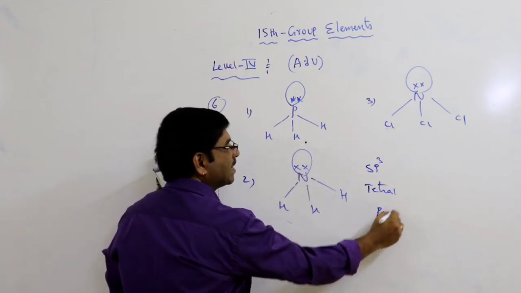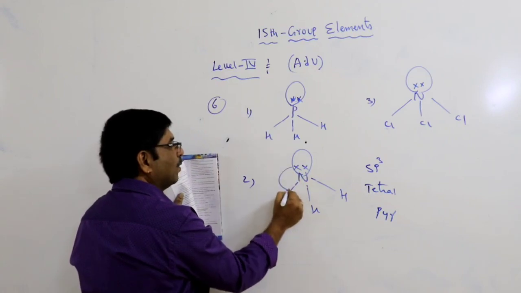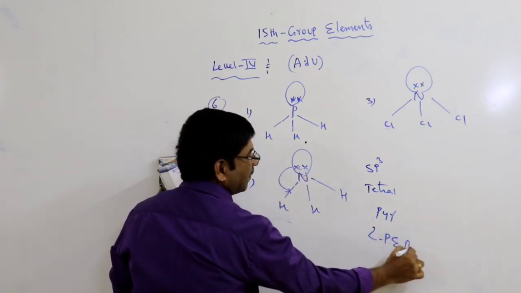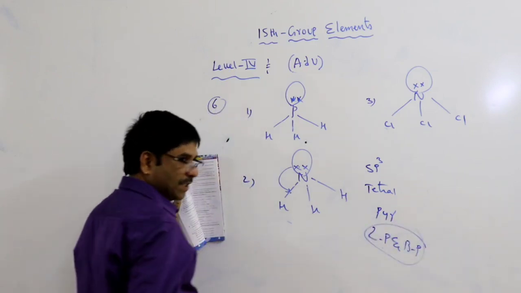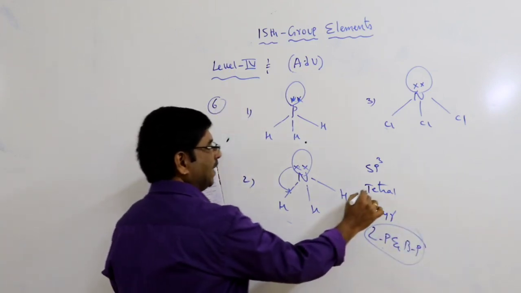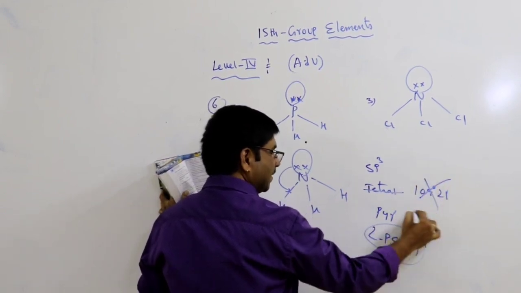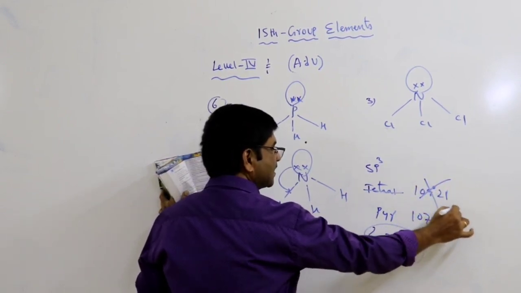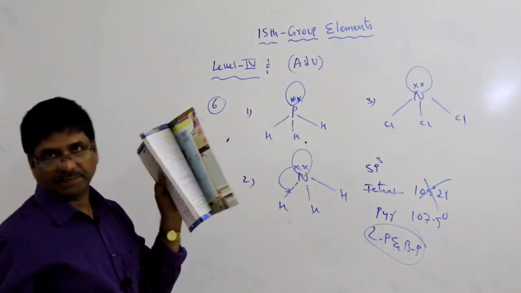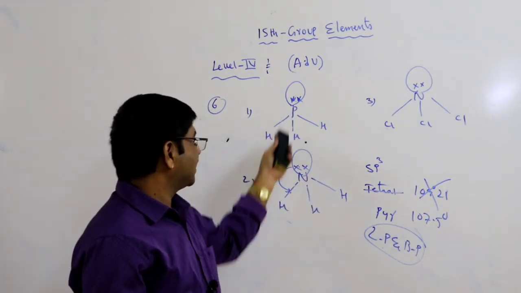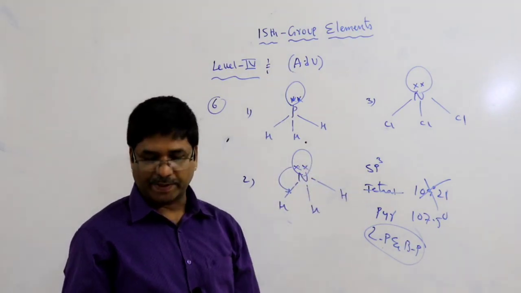It is a pyramidal shape because of lone pair and bond pair repulsion. So its shape is pyramidal and the bond angle, originally 109 degrees 28 minutes, is nearly 107.5 degrees. Very important. So the first one is pyramidal, the second pyramidal, the third pyramidal.